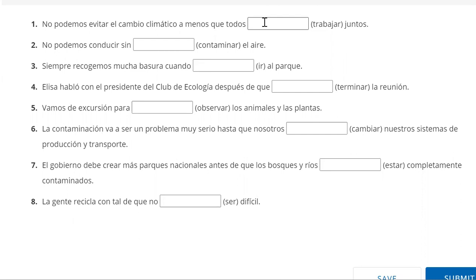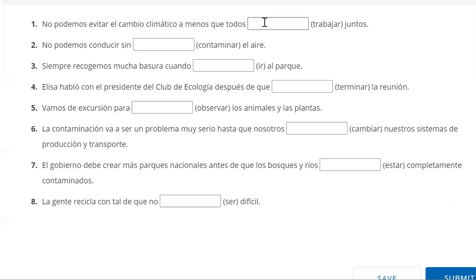If it has happened, we'll use the indicative. And actually to go on with that, if it's something that just happens regularly, then it's also going to be indicative. And then we also have to keep in mind if there's a change in subject or not, because if there's not a change in subject, then we're probably going to put it in the infinitive.